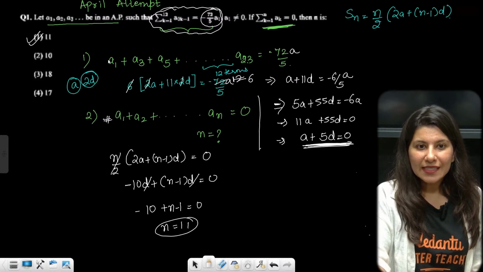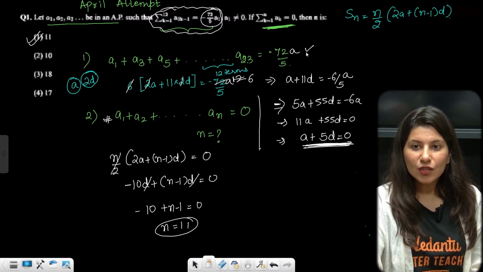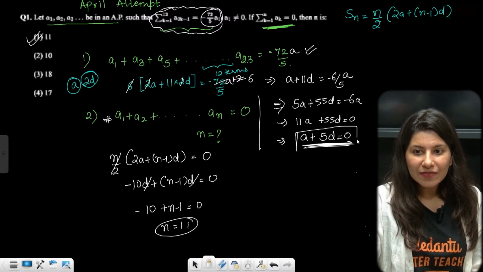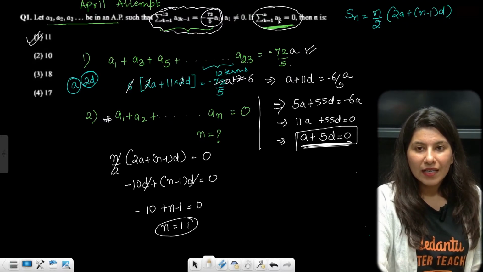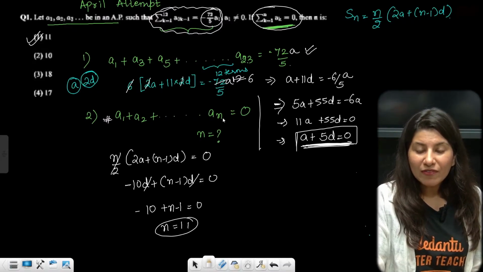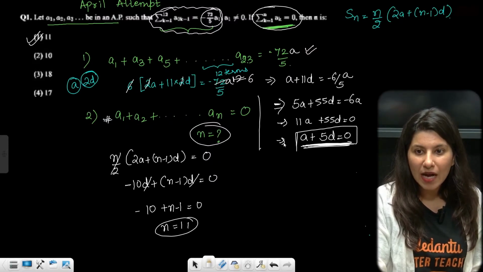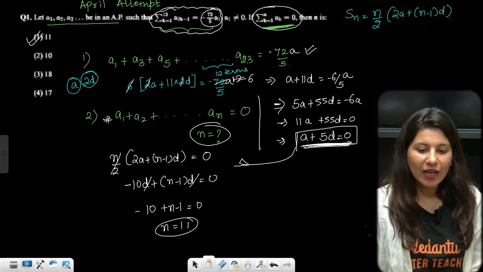So this says that the sum of odd terms is minus 72 by a. The moment I start solving it, I get a plus 5d is equal to 0. Then what is this sigma k equals 1 to n, ak is equal to 0? That means the sum of first n terms is 0. They are talking about the value of n. So I have just applied the formula, put the value of a over here. Eventually, directly you are going to get the value of n.